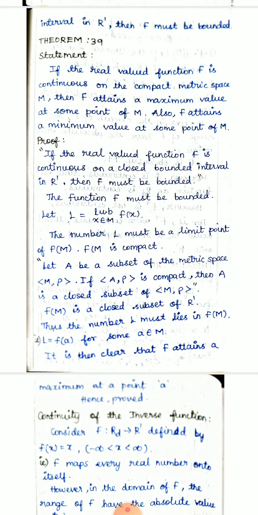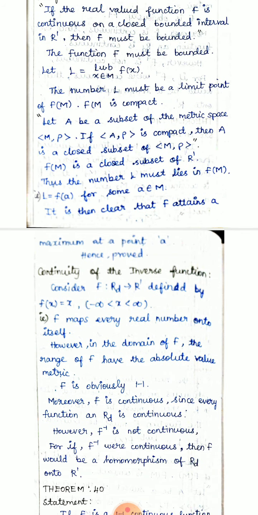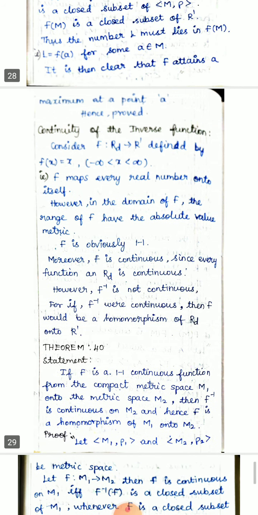Next is continuity of the inverse function. Consider f from R to R defined by f of x equals x, where x lies between minus infinity and infinity. Then f maps every real number onto itself, and the domain and range of f have the absolute value metric. So f is obviously one to one, and f is continuous. So f inverse is also continuous, and f would be a homeomorphism of R onto R. That is just like a corollary on continuity of the inverse function, so just go through it.